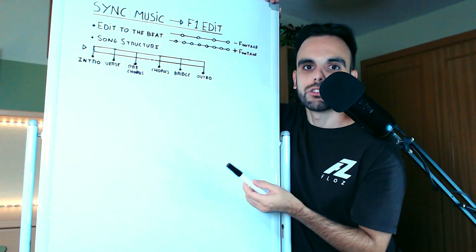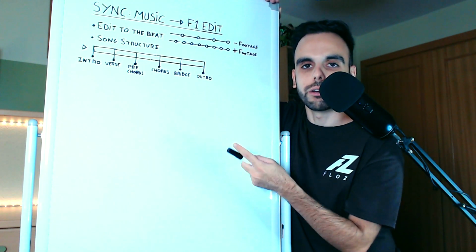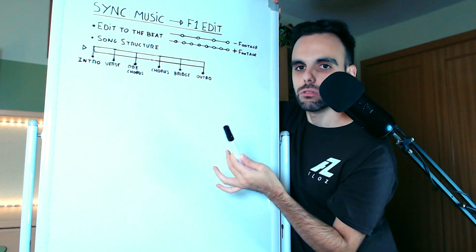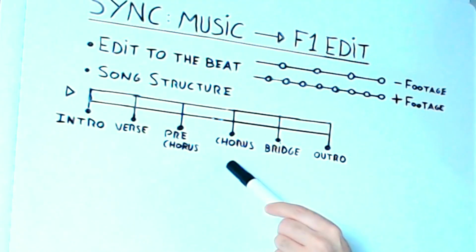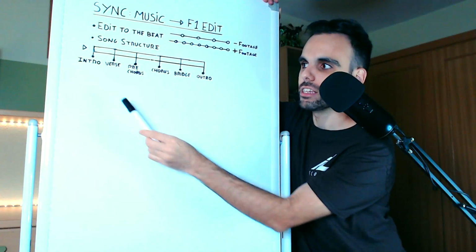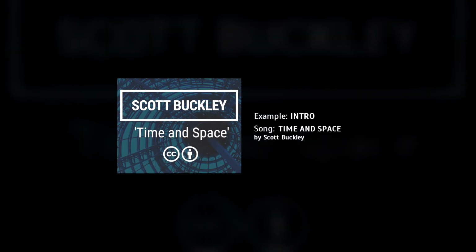And 90% of songs have the same structure in terms of how they are built. Basically, it's about these three phases: the intro, the chorus, and the outro. In the intro, this is where you have to start to introduce footage at the pace the intro is saying to you in some way.